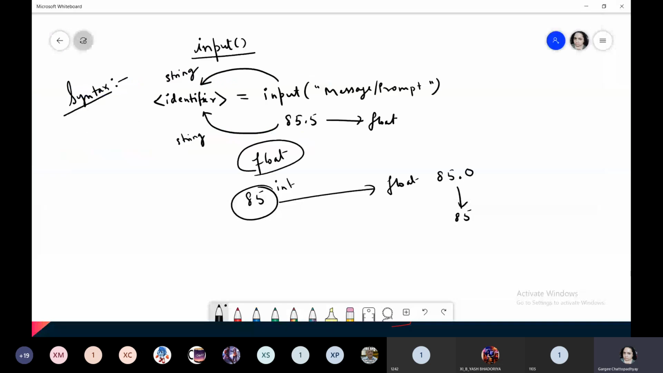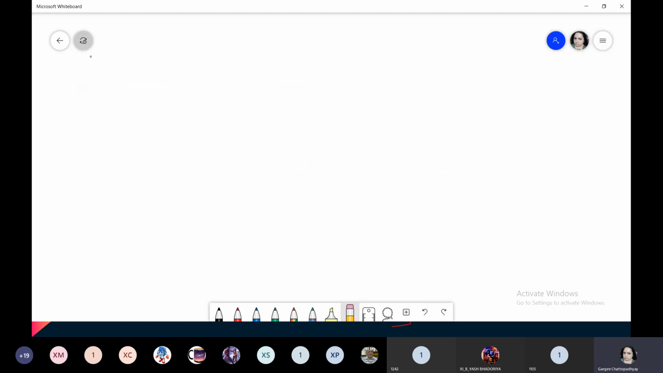Understood? So we learned certain things, that is how to use the int function, how to use the float function. Let me first clarify this thing to you, how you do this. Identifier, equals, conversion function.